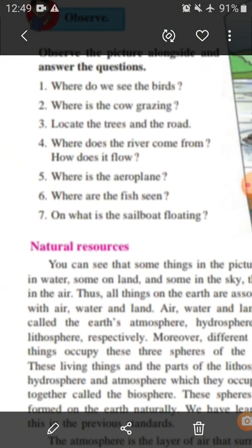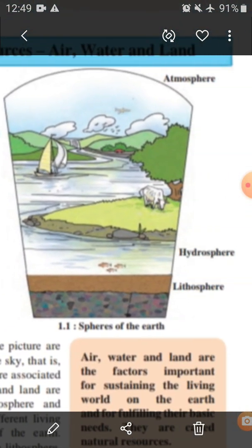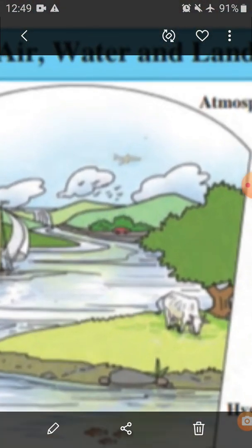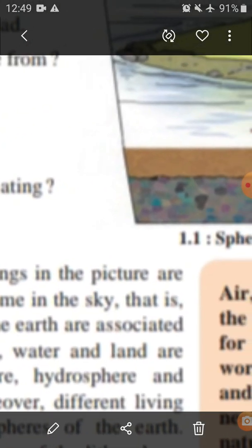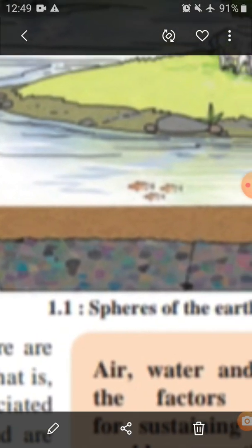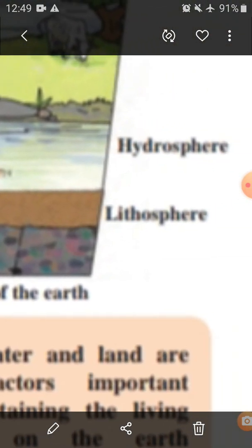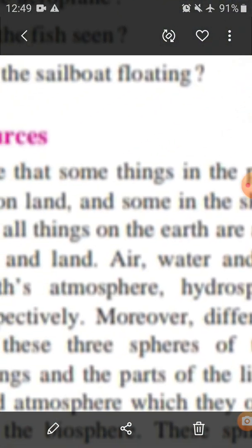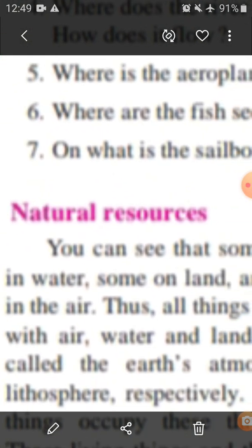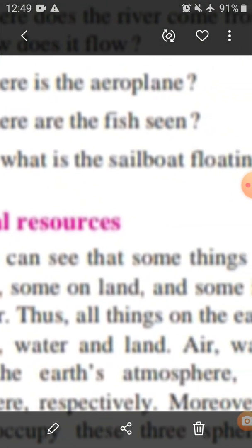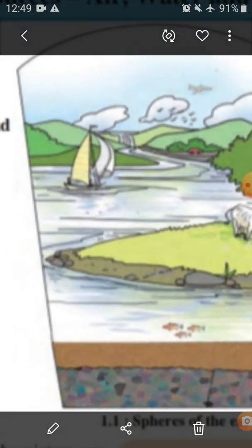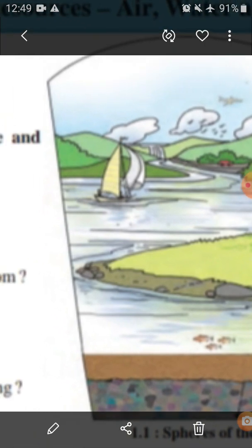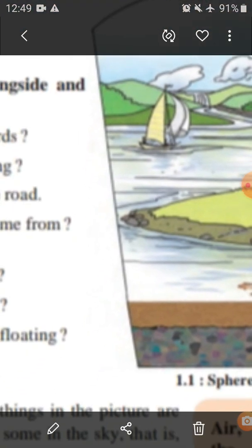Then fifth question: where is the aeroplane? See, here is the aeroplane in the atmosphere. Where are the fish seen? See, here are the fishes in the hydrosphere, or in the water. Seventh question: on what is the sailboat floating? The sailboat is shown here and it is floating on water.